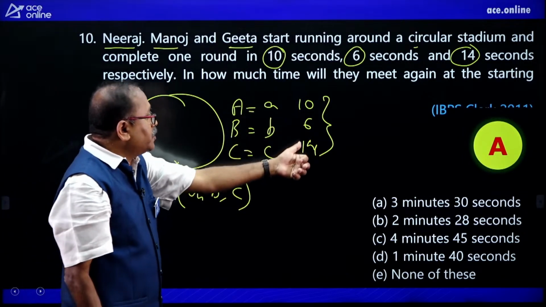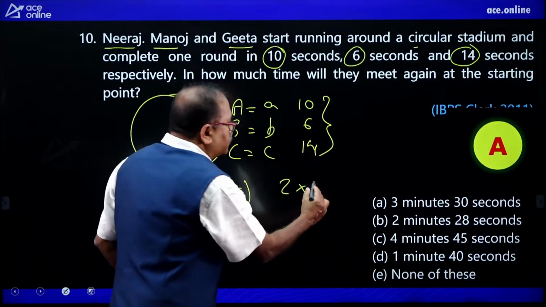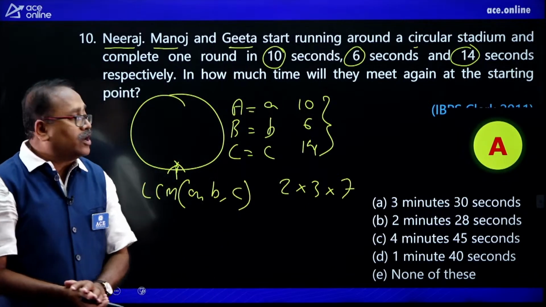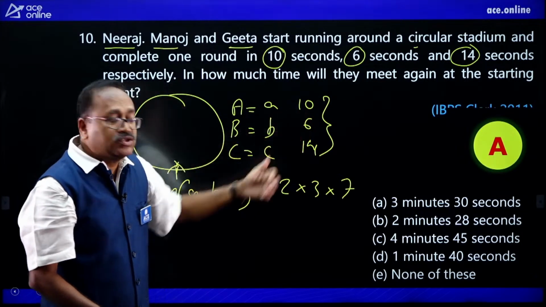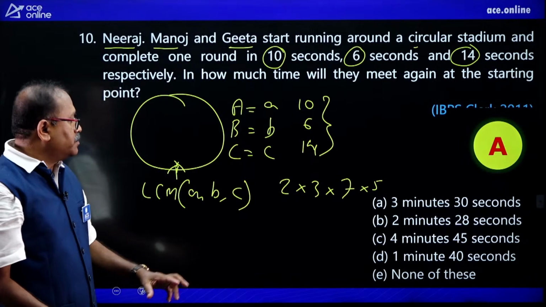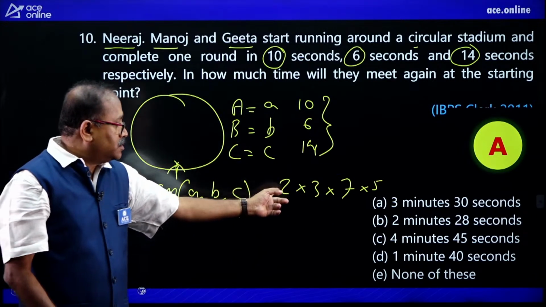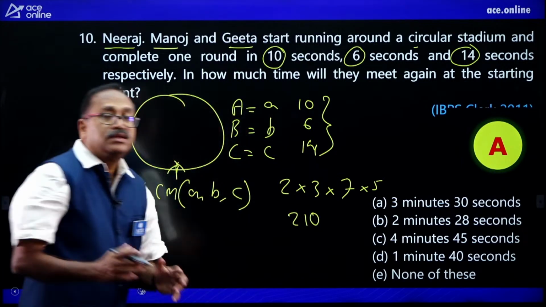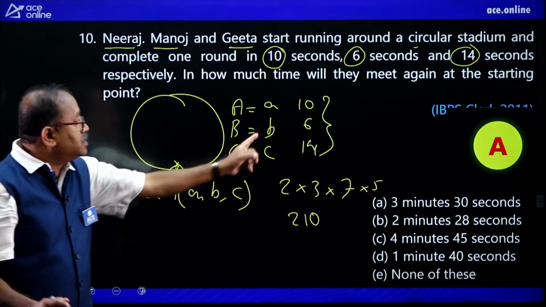What is the highest power of 2? Here 2 is there, highest power of 3 is only one 3, highest power of 7 is only one 7, 6 7s are 42. And 5 is also there, so multiply by 5. That comes to 630, then 210 seconds, which is simply the LCM of these numbers.